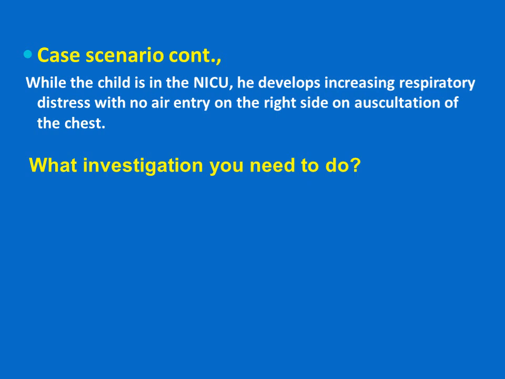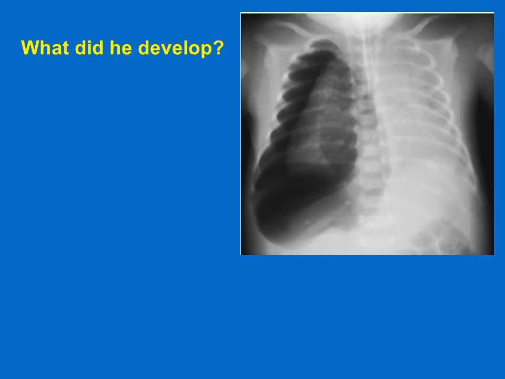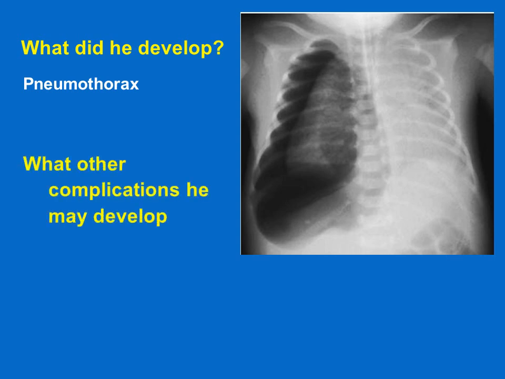Immediately, one test should be done for this child, that is the chest X-ray. This is his chest X-ray. What did he develop? Think and look at the chest X-ray. Definitely you will know that this child develops pneumothorax. This is one of the complications of RDS.